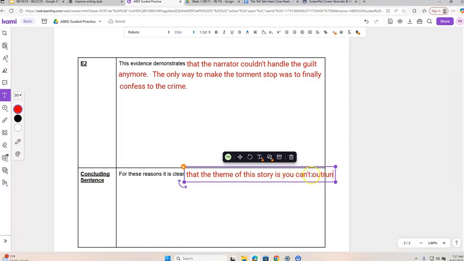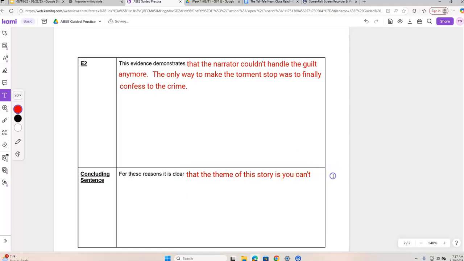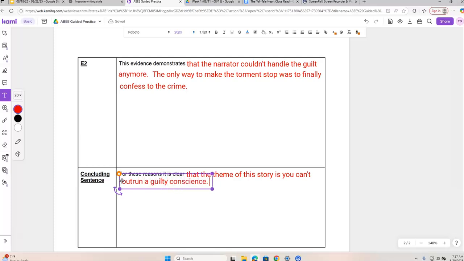I'm literally copying this from what I put at the beginning. You can't outrun a guilty conscience. And that's it. For these reasons, it is clear that the theme of this story is you can't outrun a guilty conscience. So that's a nice sentence to wrap up our ideas and bring everything to a close.